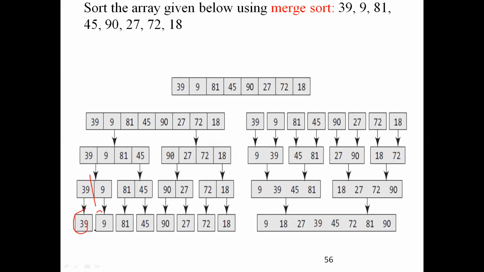I keep on dividing, until an array consists of only one element.